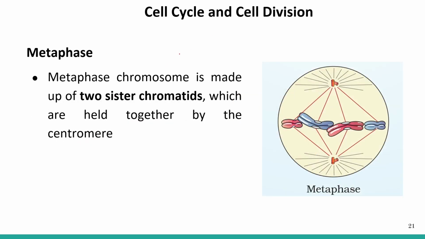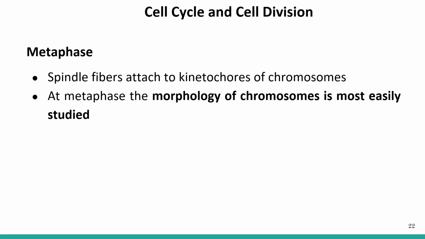Now again, what is the condition of the metaphase chromosome? Metaphase chromosome is made up of two sister chromatids which are held together by the centromere. Here you can see two sister chromatids. This is one, another sister chromatid, held together by the centromere, which consists of two kinetochores. Now during metaphase, the spindle fibers attach to the kinetochores of the chromosome.